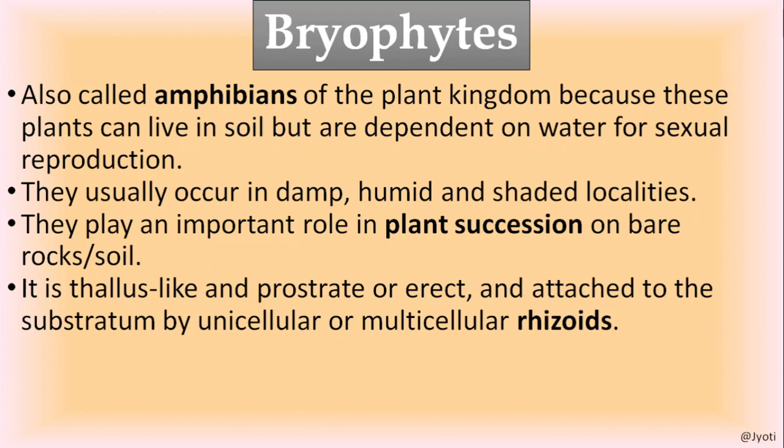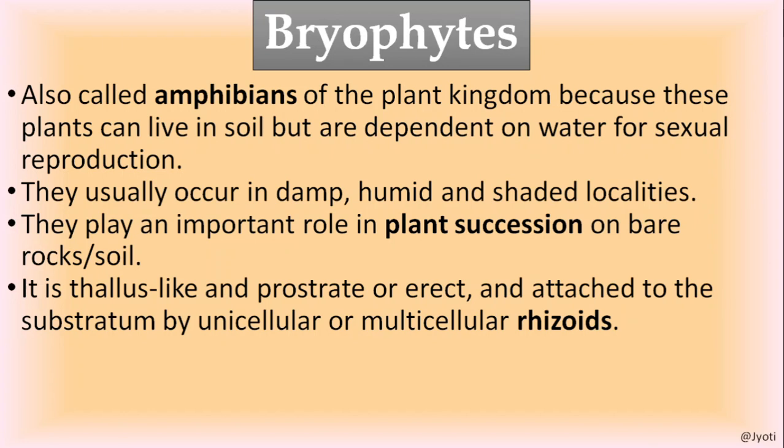Now regarding the structure of bryophytes, the body of the plant is not differentiated into true root, true stem and true leaves. They are differentiated into root-like, stem-like and leaf-like structures. Why am I saying this? Because they lack vascular tissue; the xylem and phloem, the conducting tissues, are absent.